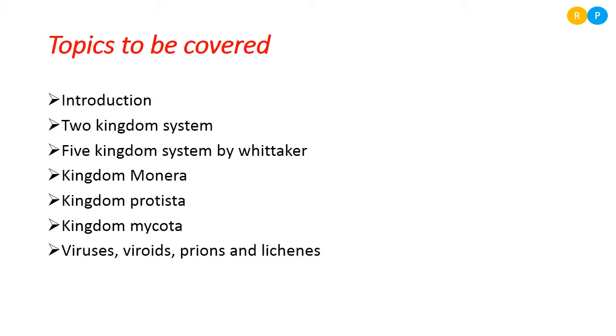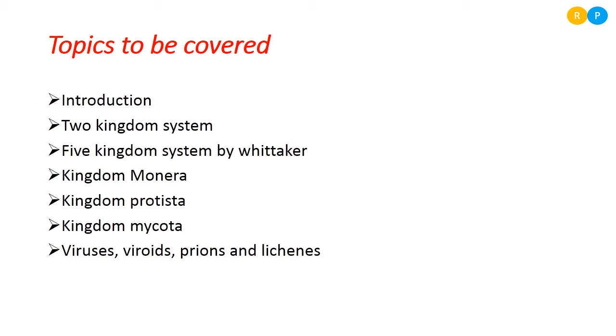So what is going to be studied in this lesson about Monera? Here we are collecting some information regarding the characteristic features of Monera, that means the habitat of Monera and the kind of organisms that come under the kingdom Monera. All this information we are collecting about the kingdom Monera.